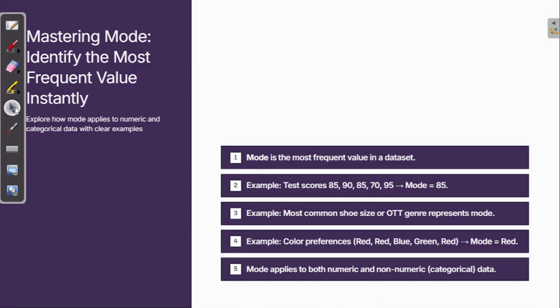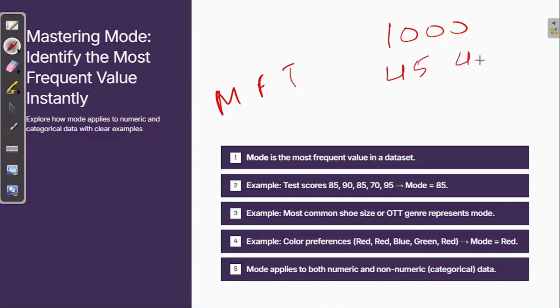So let's take another example also. What is the color preference? Red, blue, green, red. So what is the mode? Red. So mode applies to both numerical and non-numerical. Non-numerical means categorical data, right? So just imagine we have three genders in the population: male, female, and transgender. Just imagine if we have a sample population of 1,000, male comes near about 45 times, female comes near about 40 times, and transgender comes near about 15 times.